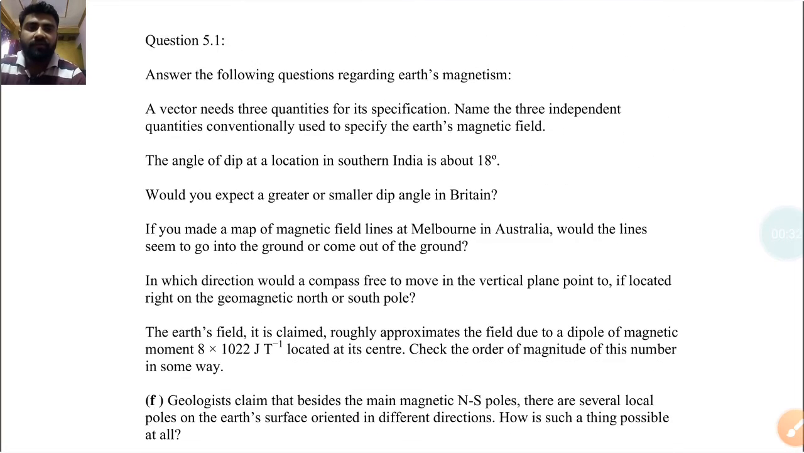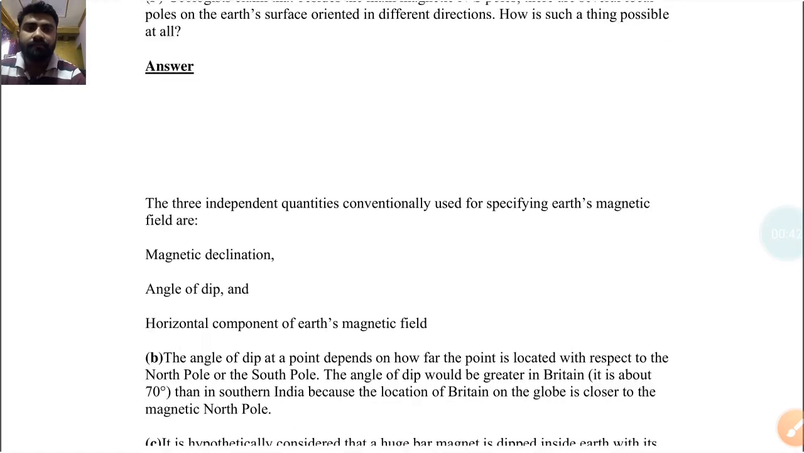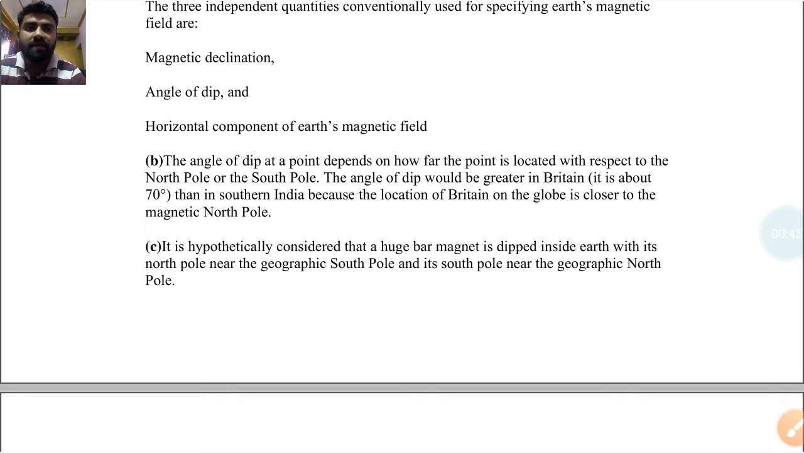Now the second question: the angle of dip at a location in southern India is about 18 degrees. Would you expect a greater or smaller dip angle in Britain? So the angle of dip at a point depends on how far the point is located with respect to the North Pole or South Pole. So the angle of dip indicates where that point is located with respect to the North Pole and South Pole.